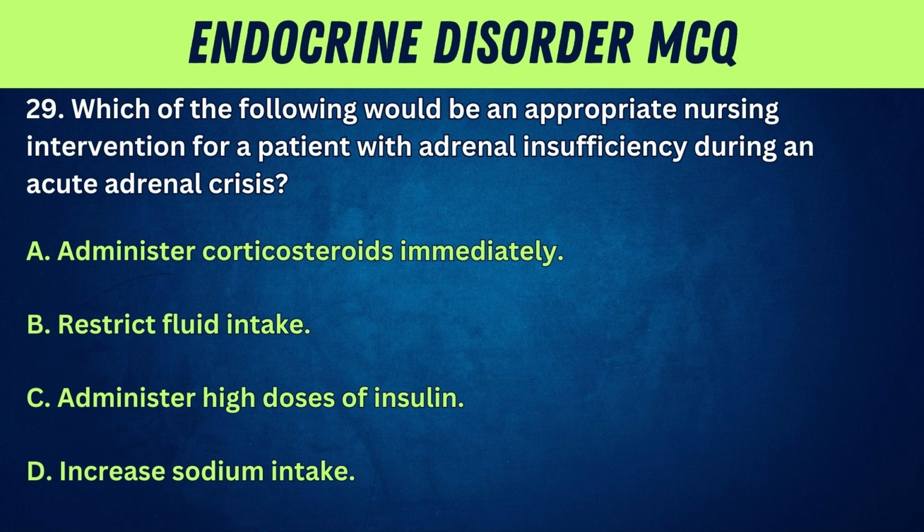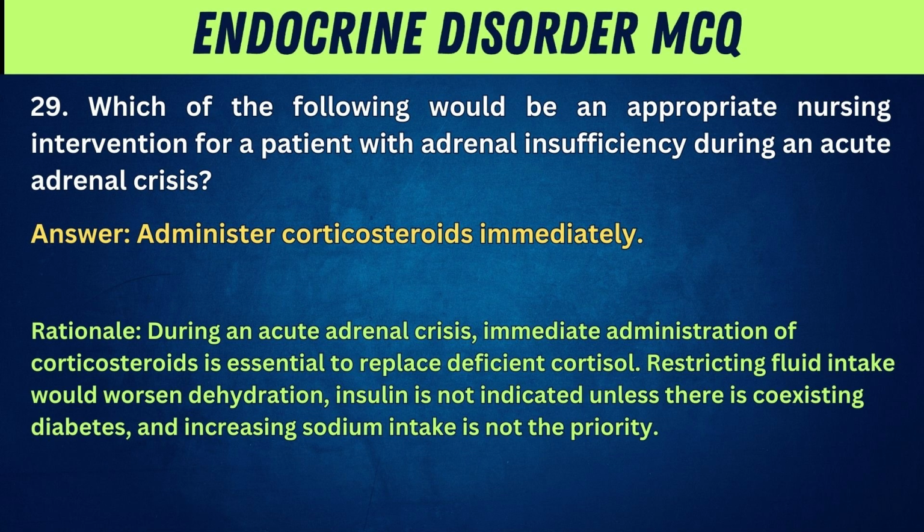Administer high doses of insulin. D. Increase sodium intake. Answer: Administer corticosteroids immediately. Rationale: during an acute adrenal crisis, immediate administration of corticosteroids is essential to replace deficient cortisol. Restricting fluid intake would worsen dehydration. Insulin is not indicated unless there is coexisting diabetes, and increasing sodium intake is not the priority.